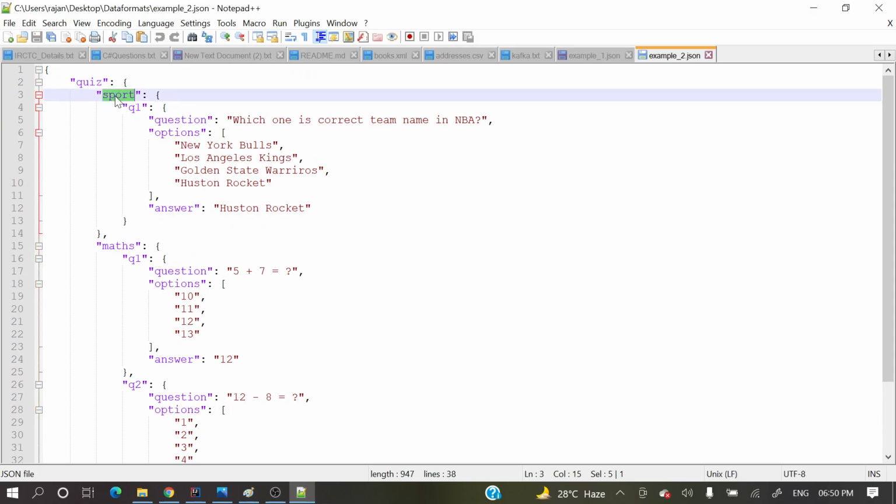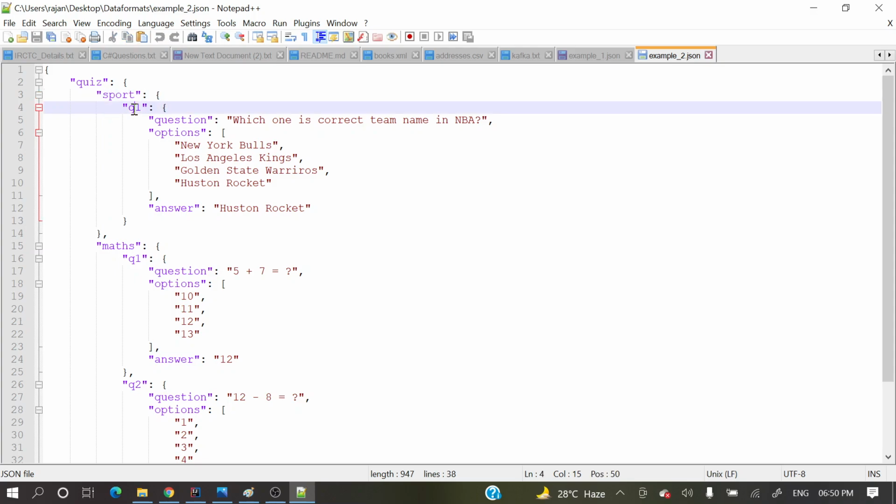Key value pairs, right? So here the key is sport, and here colon and value. So the value is one object again. These are the nested objects, right? This is the complex structure I am explaining. Okay, so here again one more object in that value, right?